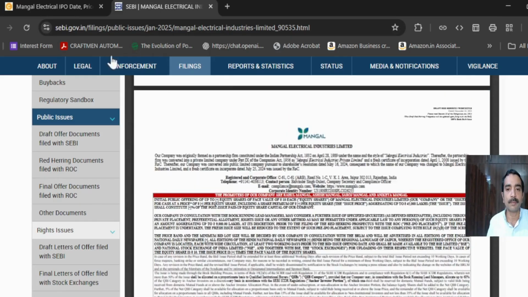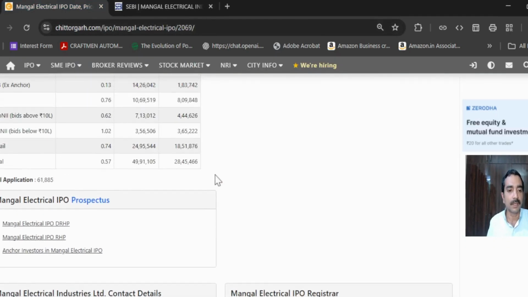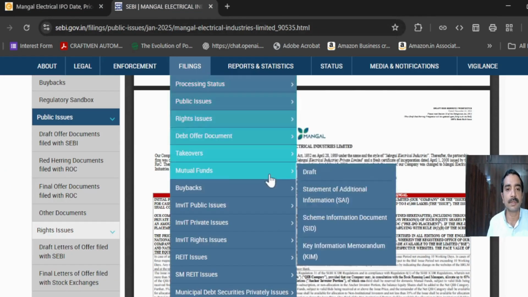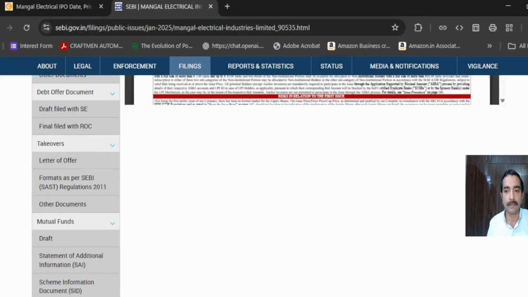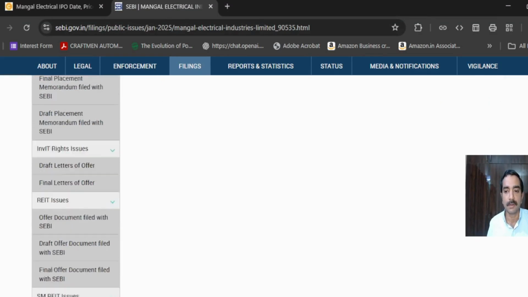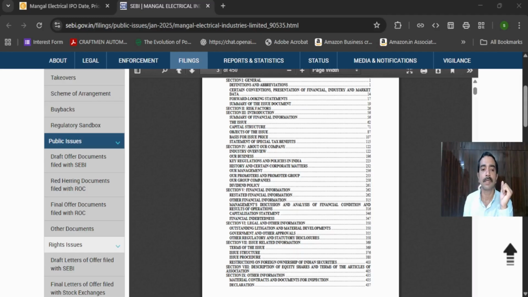That is one point. Coming back to the DRHP, one important thing to note as you proceed is that we have to find one section by name. Here you can see Objects of the Issue.